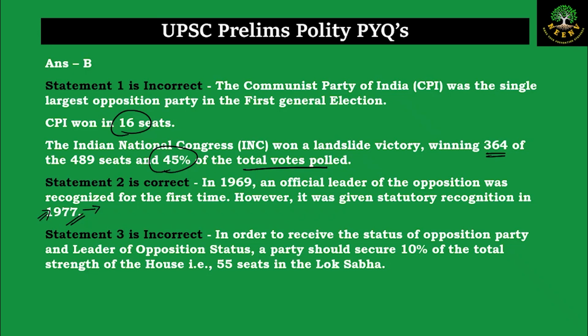And statement 3 is incorrect because in order to receive the status of opposition party and Leader of Opposition status, a party should secure 10% of the total strength of the house, that is 55 seats in the Lok Sabha. This provision stems from the G.V. Mavalankar rule. It is also known as the Mavalankar rule because it was given by him, and nowhere is this rule mentioned in the constitution as such.